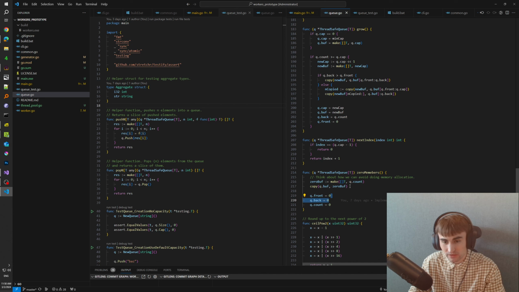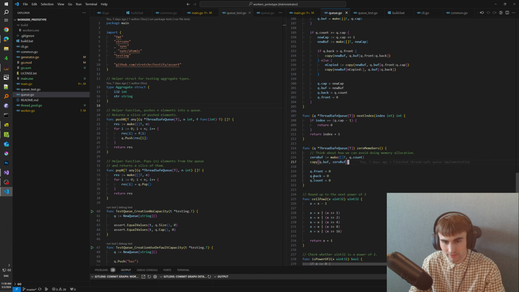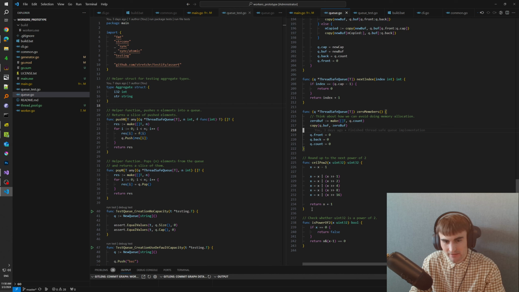But we could have used a flush function or whatever, and then we reset all the indices and the count. Maybe this is not necessary, and that definitely impacts the overall performance that we have, but that's how it is currently.